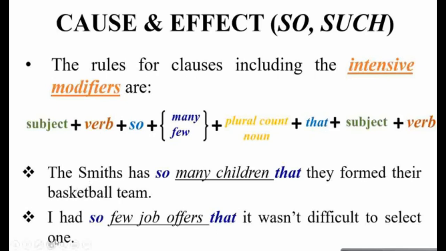Another example: I had so few job offers that it wasn't difficult to select one. So the cause was a lesser number of job offers, and the effect turned out to be that there was no difficulty to pick one.